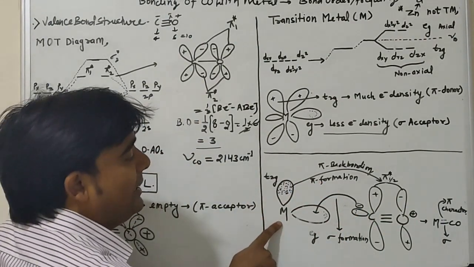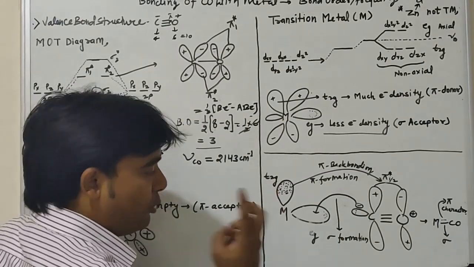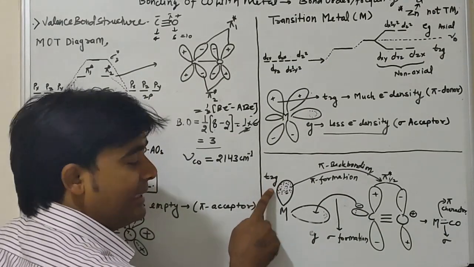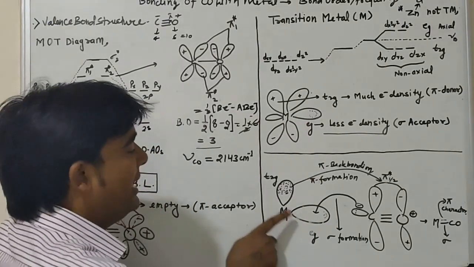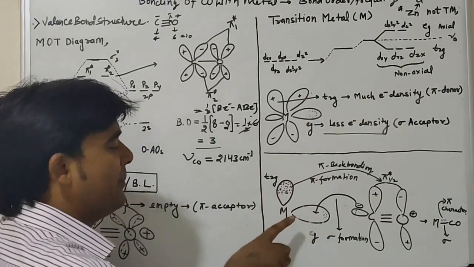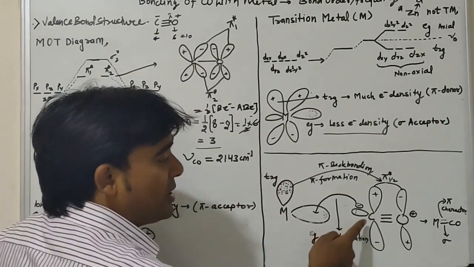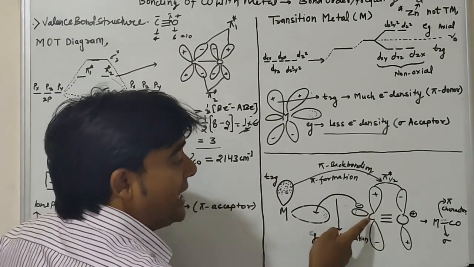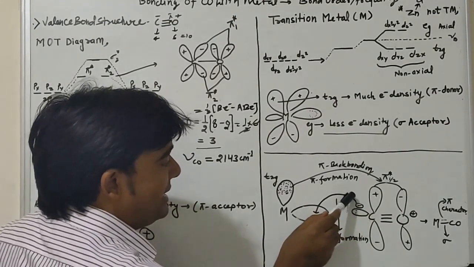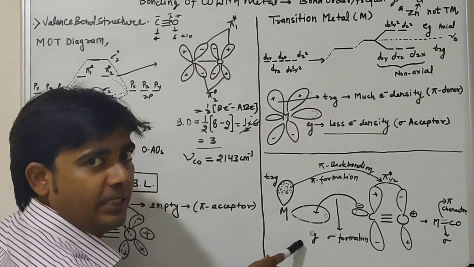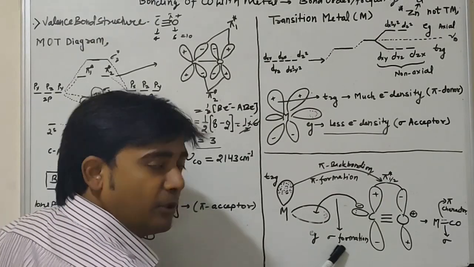where the metal has two types of orbital groups, EG and T2G. I have already discussed that EG is always electron deficient and T2G is electron rich as compared to EG orbital. Because carbon monoxide has lone pair density, this electron density will be transferred into EG orbital and forms a sigma bond.